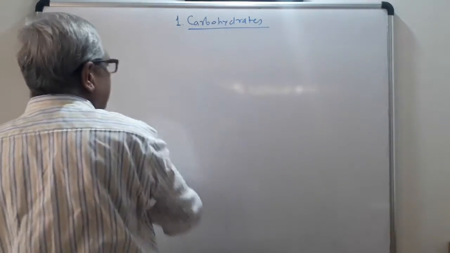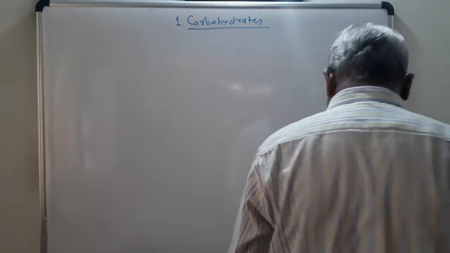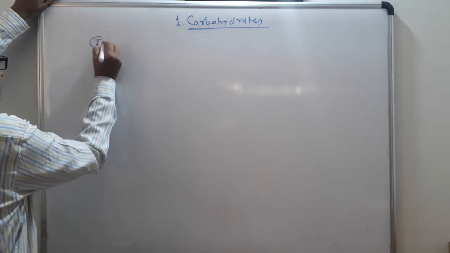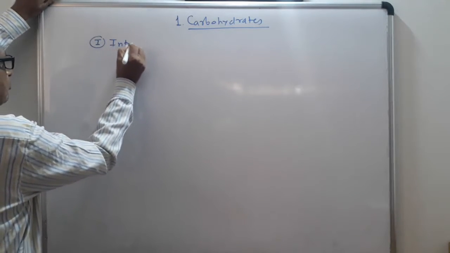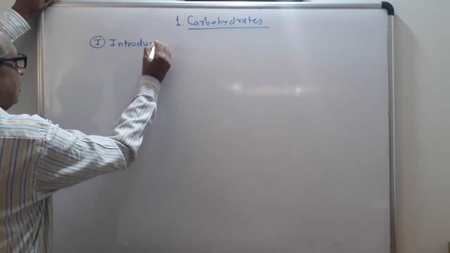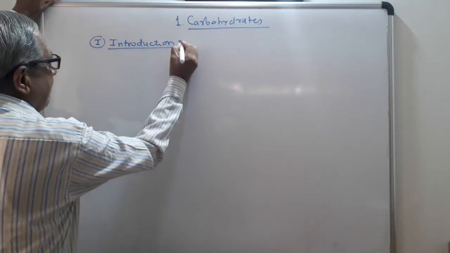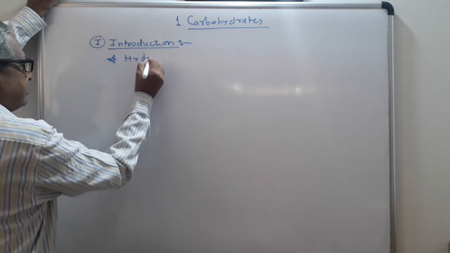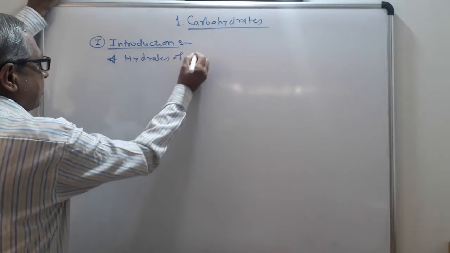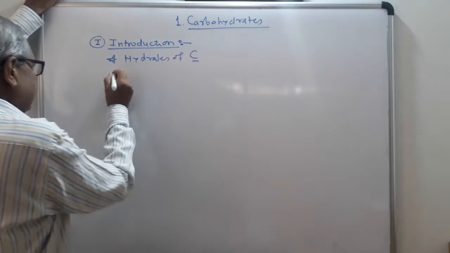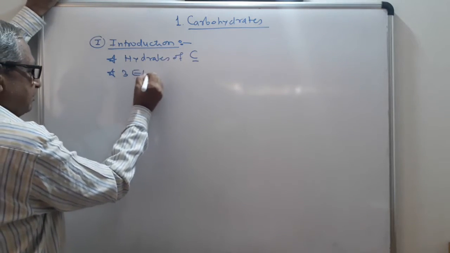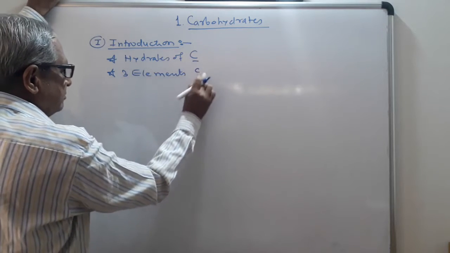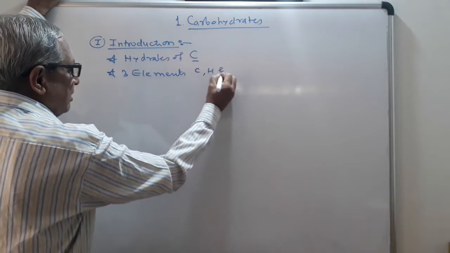So see the first molecule, carbohydrates. Now first thing is the introduction. First point, these are also known as hydrates of carbon. This contains 3 elements: carbon, hydrogen and oxygen.